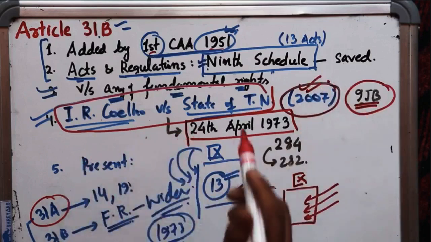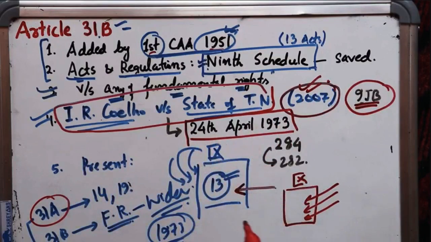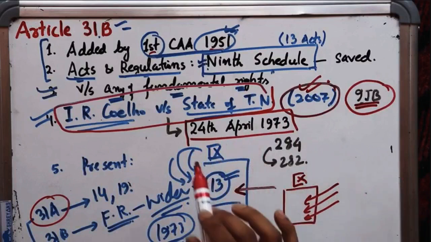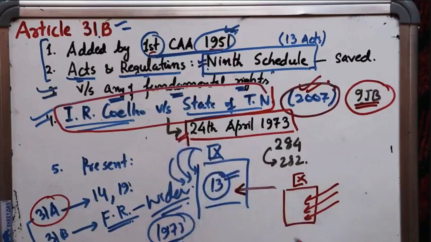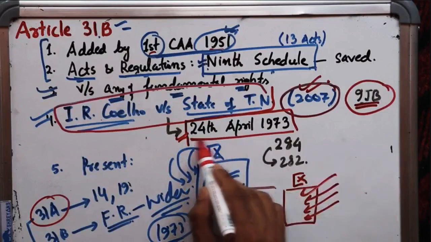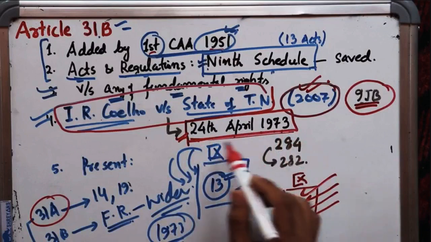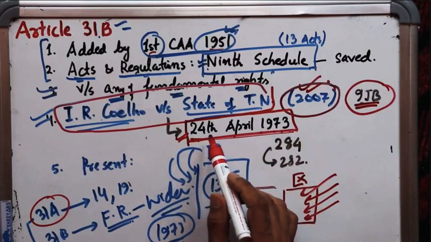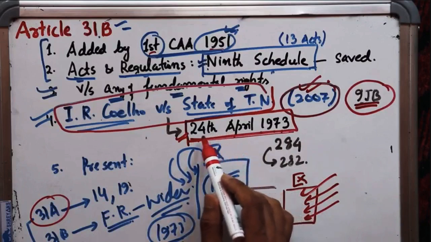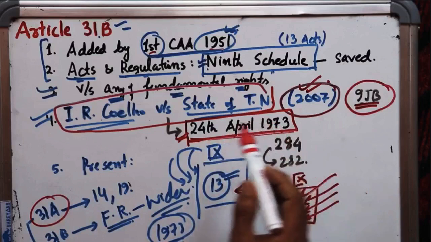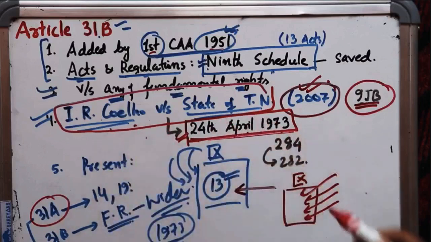Through the IR Coelho versus the State of Tamil Nadu case, the Supreme Court of India, through its nine-judge constitutional bench, said that all the acts that were put in the ninth schedule after this cutoff date, that is 24th April 1973. Why 24th April 1973? Because it is the date of judgment of Keshavananda Bharati case. The verdict of Keshavananda Bharati case was given on 24th April 1973 and it provided for judicial review. So Supreme Court in IR Coelho case said that all the acts that were placed in the ninth schedule after this date, they are open to judicial review.